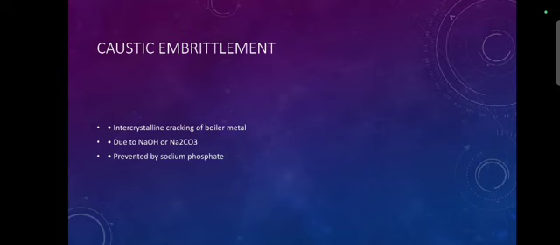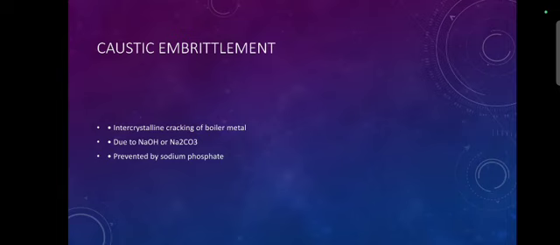The sodium hydroxide flows into the minute hair cracks and crevices present in the boiler material by capillary action and dissolves the surrounding areas of iron as sodium ferrite. In this way, sodium carbonate or sodium hydroxide forms very thin, minute cracks in the boilers, hair-level cracks. So it causes embrittlement in boiler parts like bends, joints, rivets, etc.